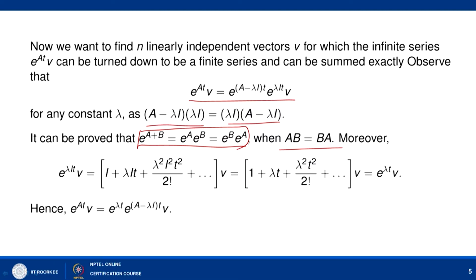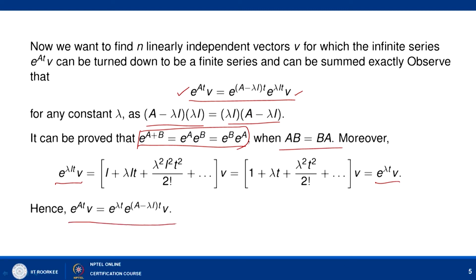Here, since A minus lambda I and lambda I commute, I can write e to power At v as e to power (A minus lambda I)t into e to power lambda I t v, and we have also shown that e to power lambda I t v is nothing but e to power lambda t v.